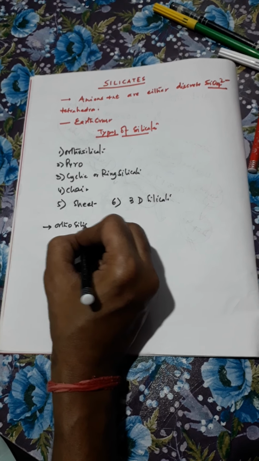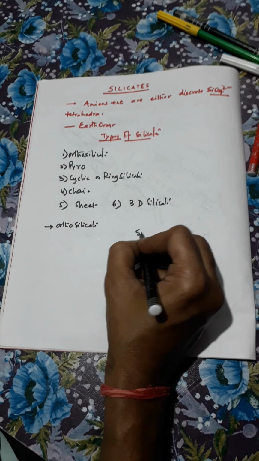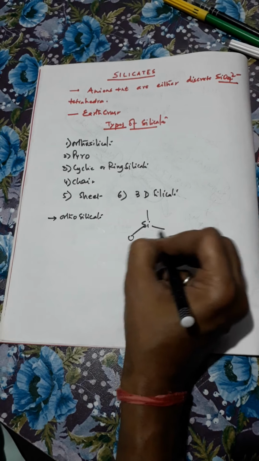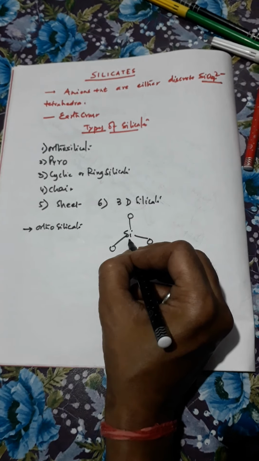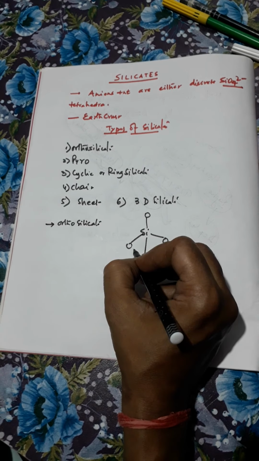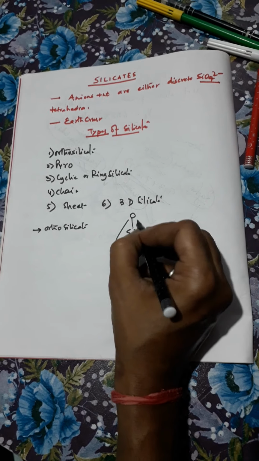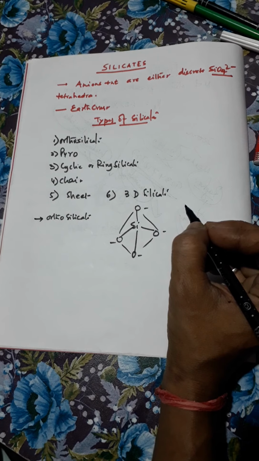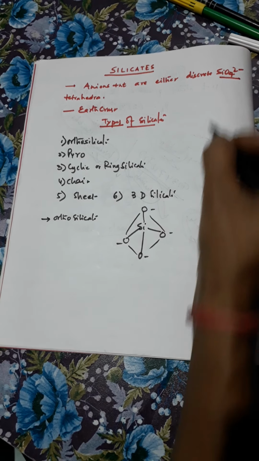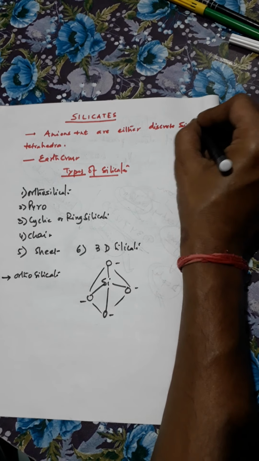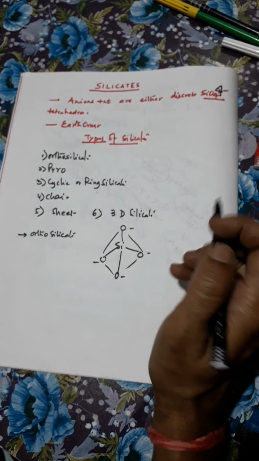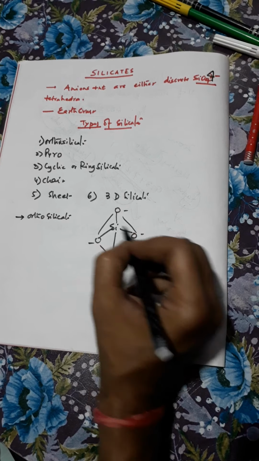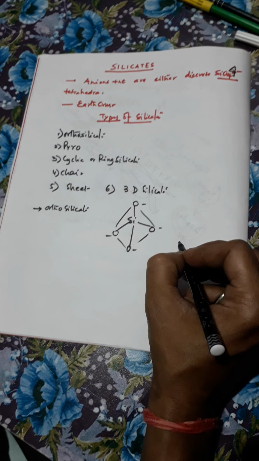Orthosilicate. Here silicon and 3 oxygen atoms are in the plane and one is at the back of the plane. This is called the basic structure, the SiO4 4- ion, not 2- ion.